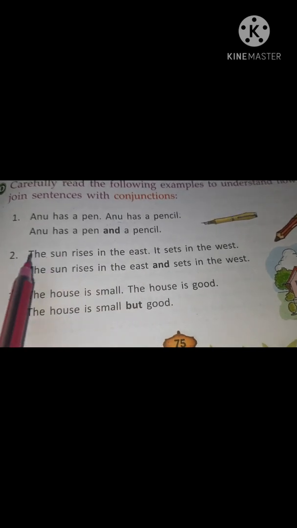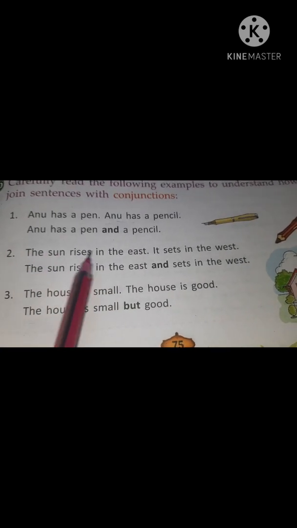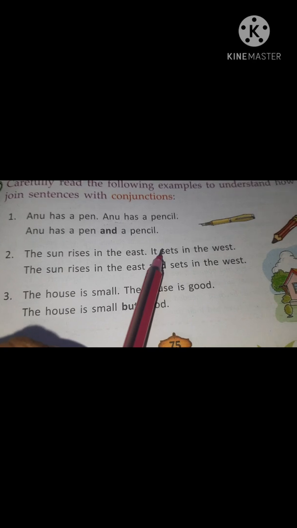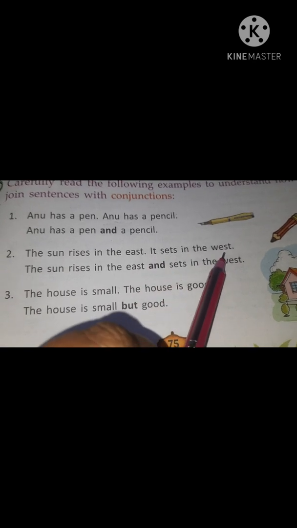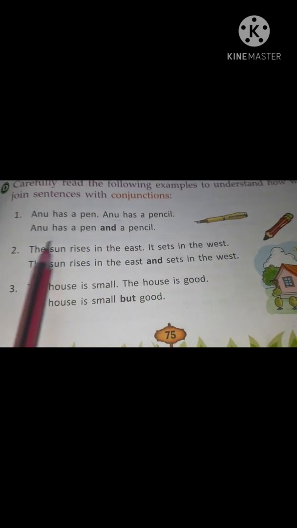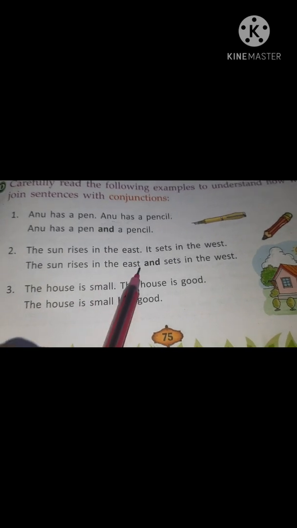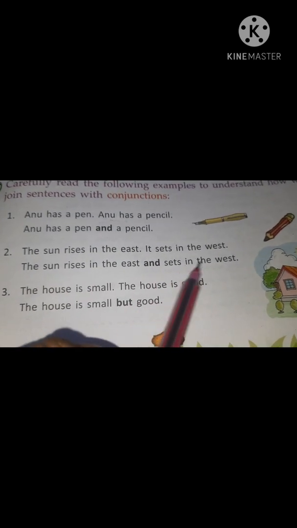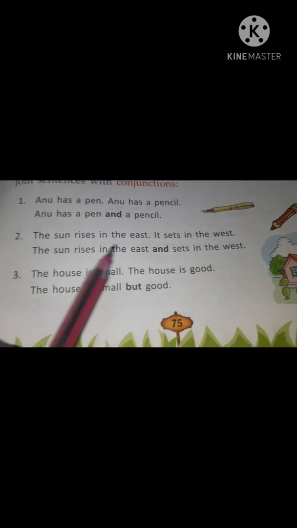Okay. Number 2. The sun rises in the east. It sets in the west. So in the second portion, "it" is used for the sun, so we are not going to use it. The sun rises in the east and sets in the west.